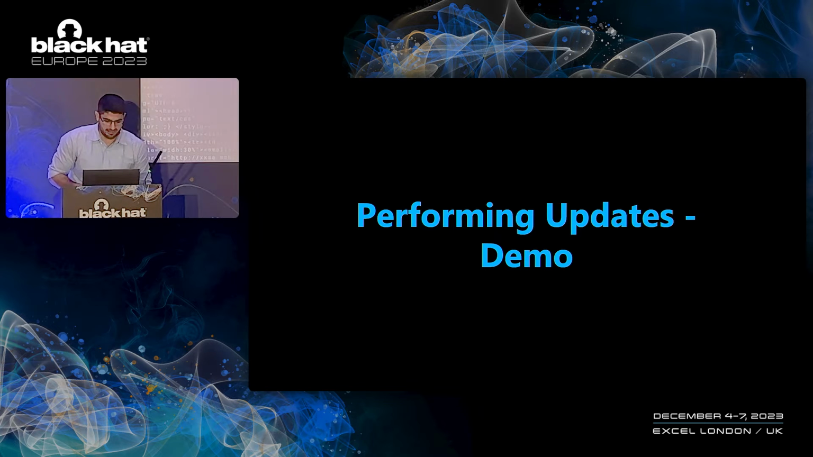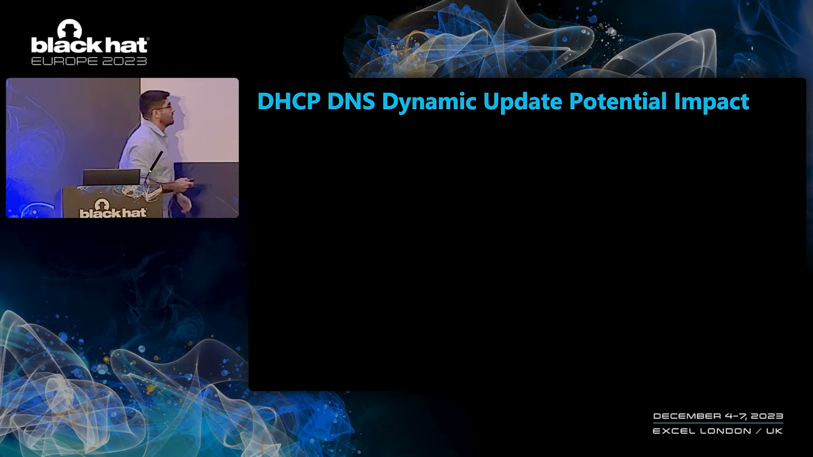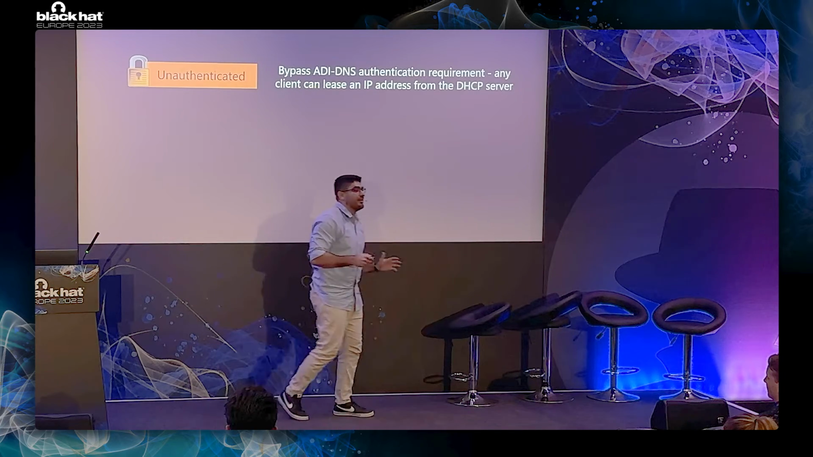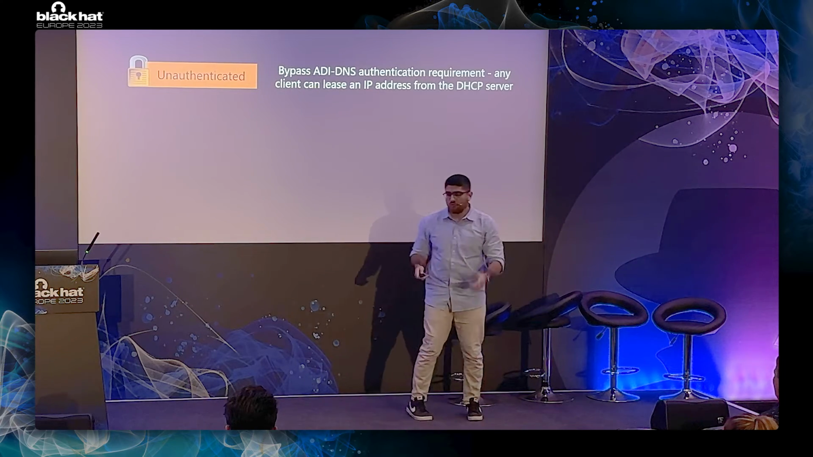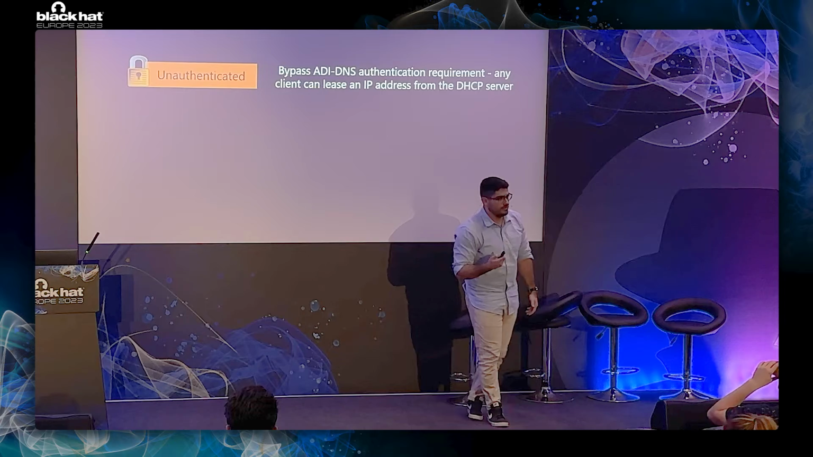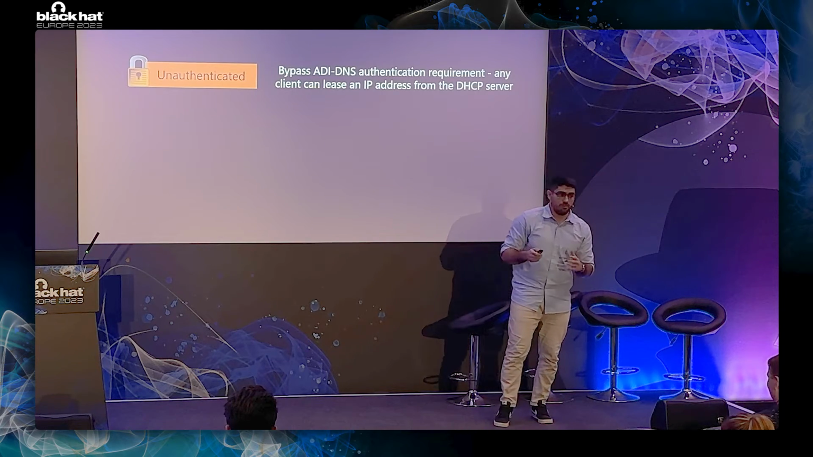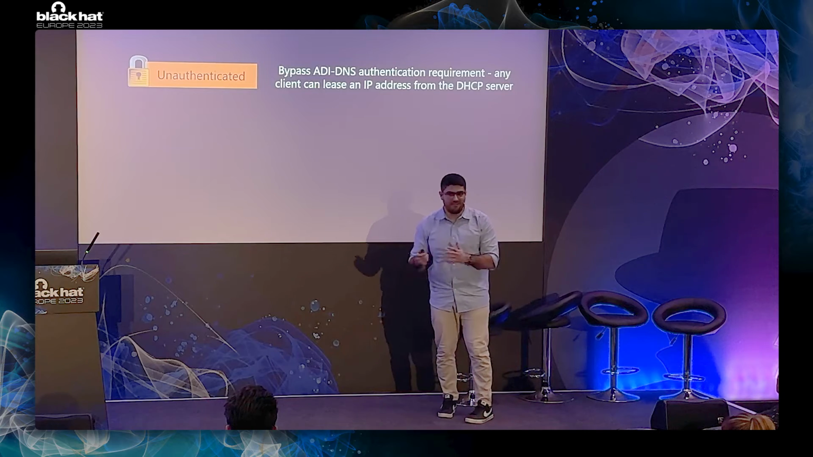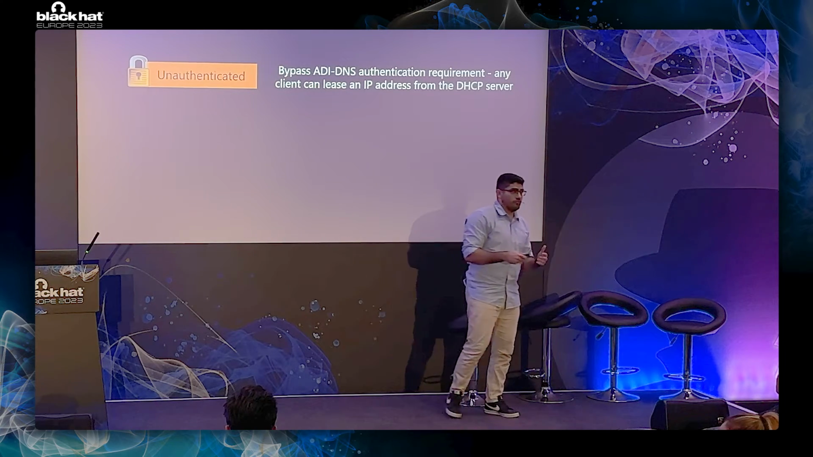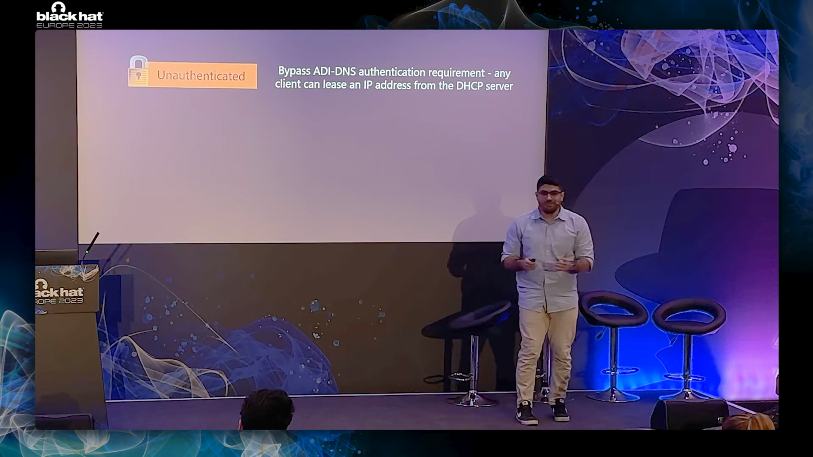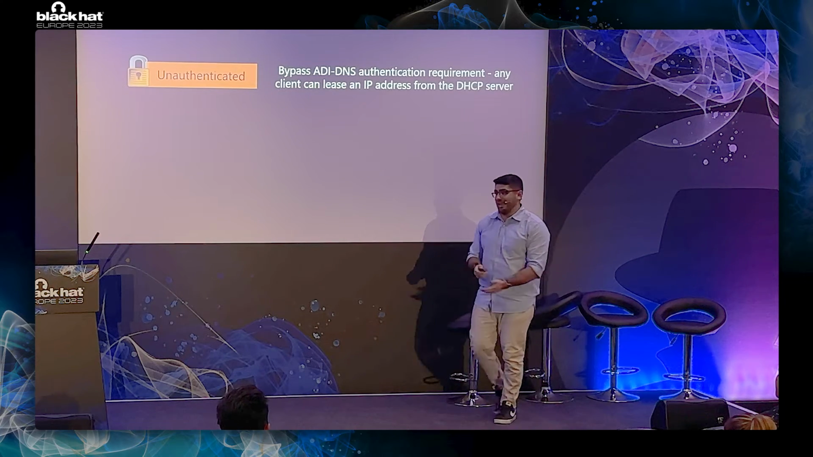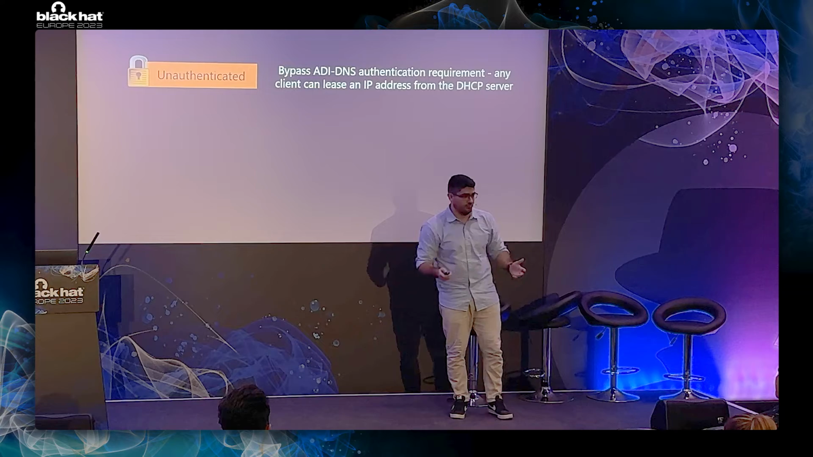Now, let's understand a couple of interesting points regarding what we just saw. First of all, this entire process, as I said before, is entirely unauthenticated. If you recall, I have previously stated that when secure dynamic updates are enabled, which is the default, you need to be authenticated to the domain in order to create DNS records. But what we've just seen here is that we simply requested an IP address from the DHCP server, which is an action that any client in the network can do without authentication.